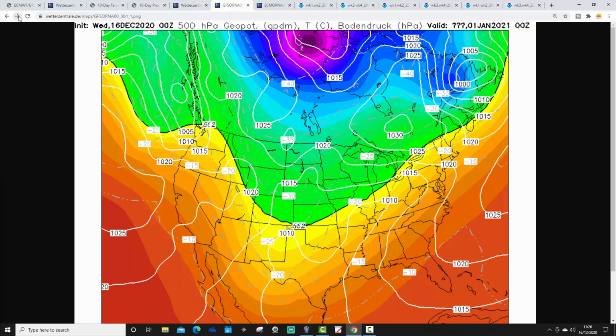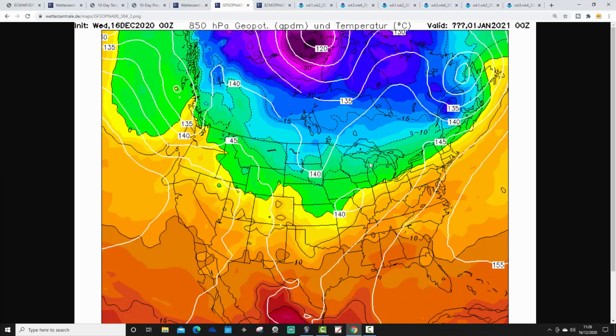And then we head to New Year itself. As far as we go for the GFS, to New Year's Day, and we're still looking relatively mild actually by that point. Some cold air is just to the far north, but generally after that plunge of brutal cold air over Christmas, it does begin to get milder.